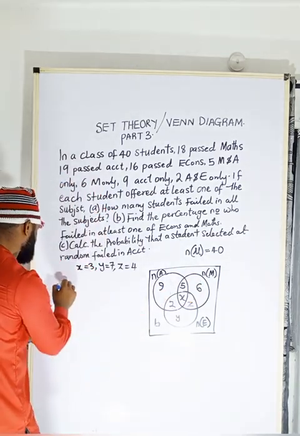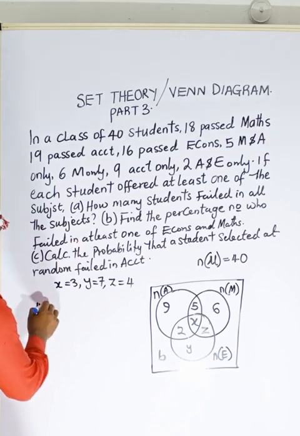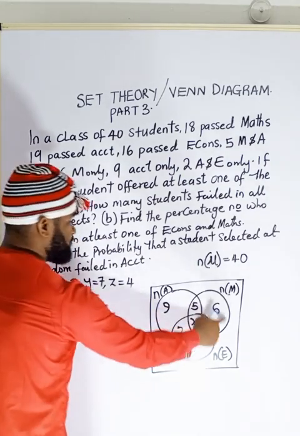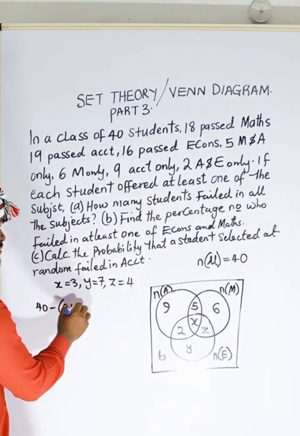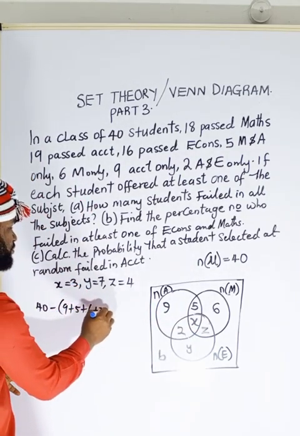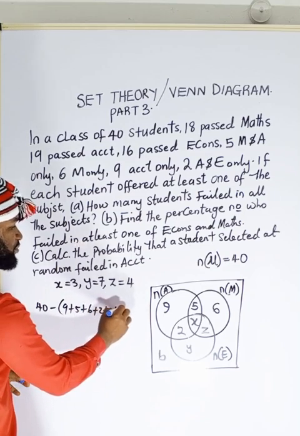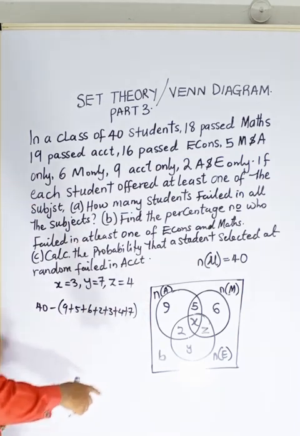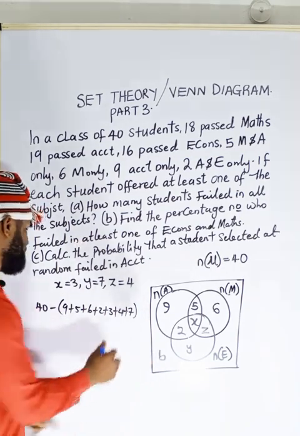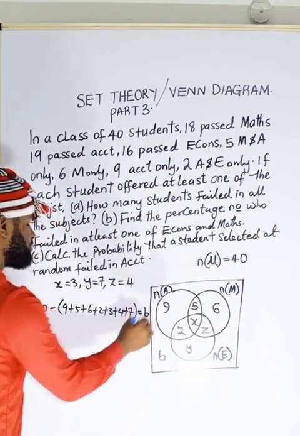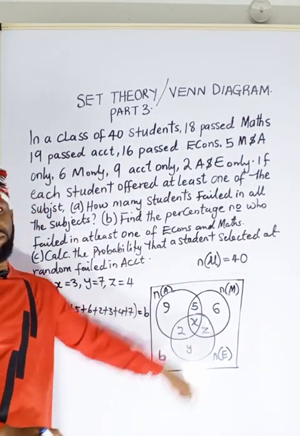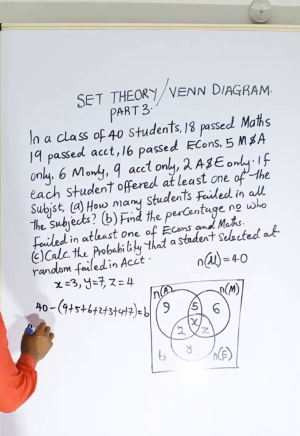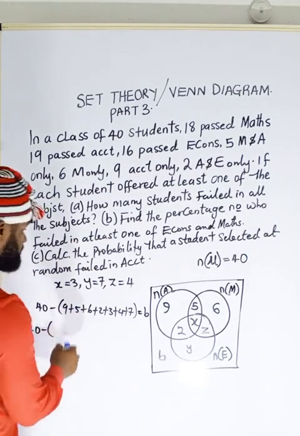So this is going to be 40 minus all these people. This is 9 plus 5 plus 6 plus 2 plus 3 plus 4 plus 7. Whatever I get will be the number of people that failed, which is B, and that is going to be equal to B, because B is the number of people that failed. So I'm adding everything here. So this is 40 minus bracket 9 plus 5.